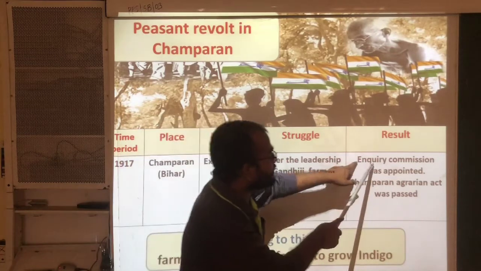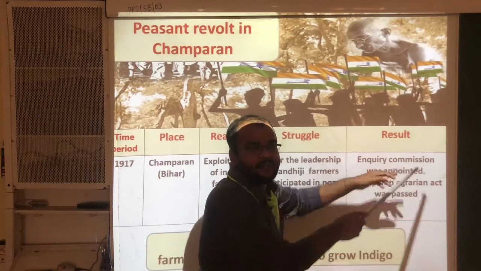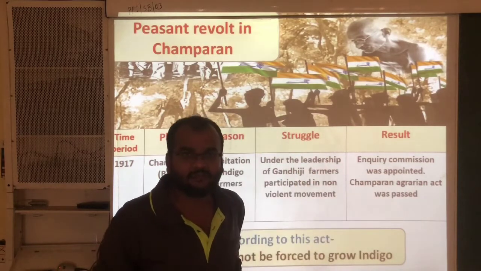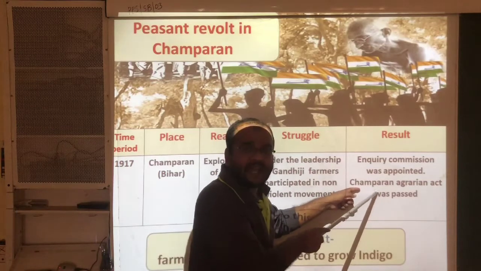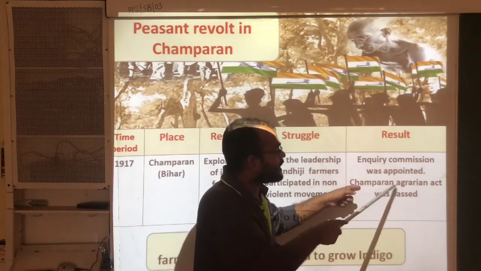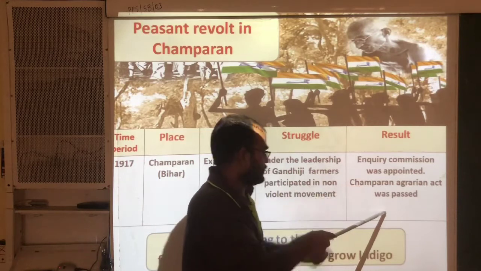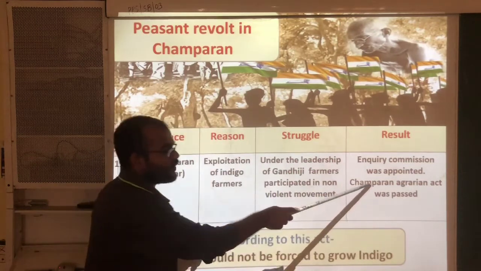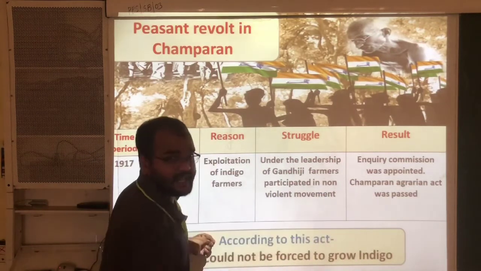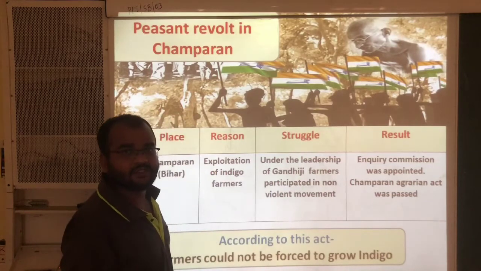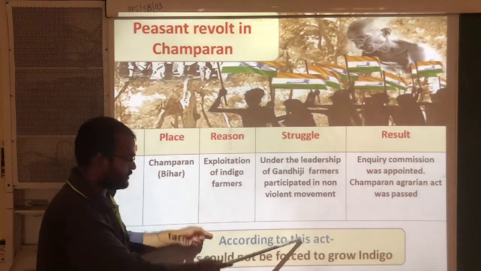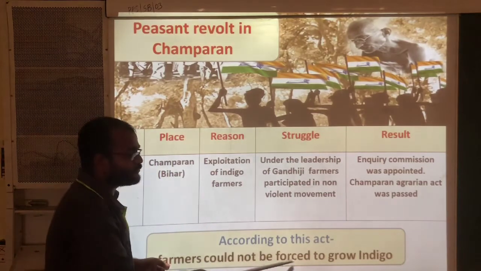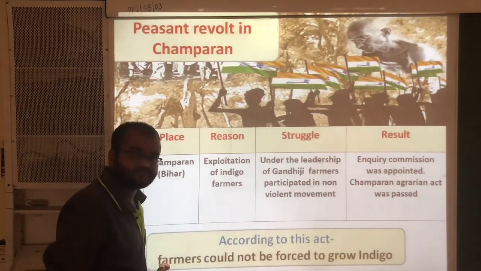That inquiry commission submitted one report to the government. Based on that report, the government passed one act, that is the Champaran Agrarian Act. See here, actually, what is the meaning of this Champaran Agrarian Act? What things are present in it? Let us see here. According to this act, farmers could not be forced to grow indigo.